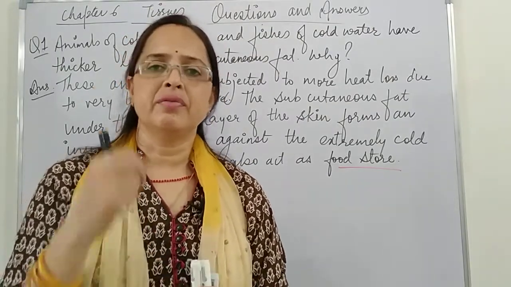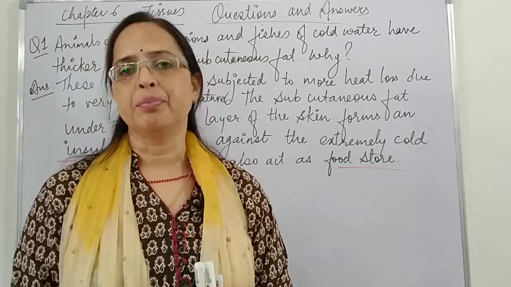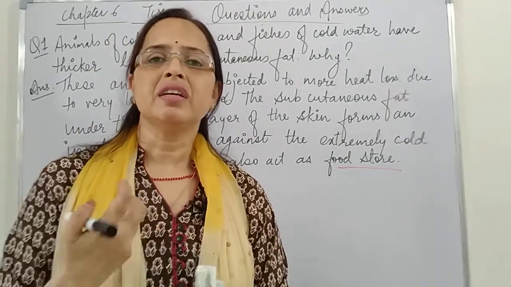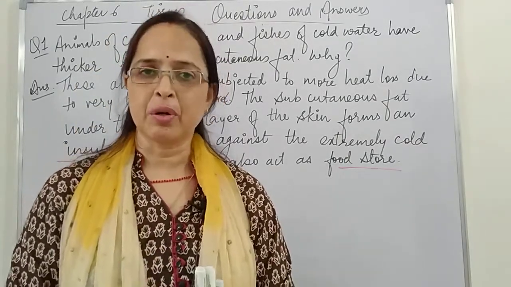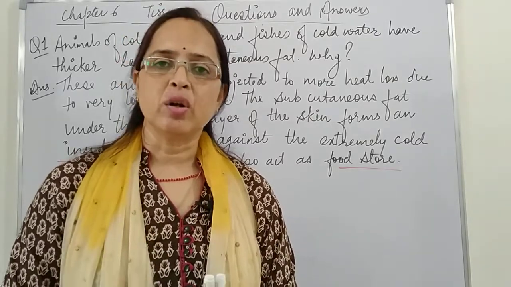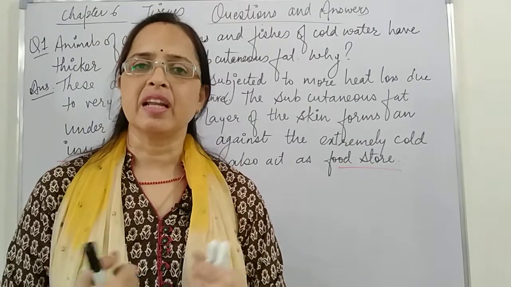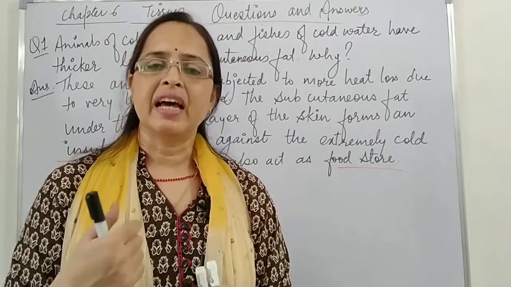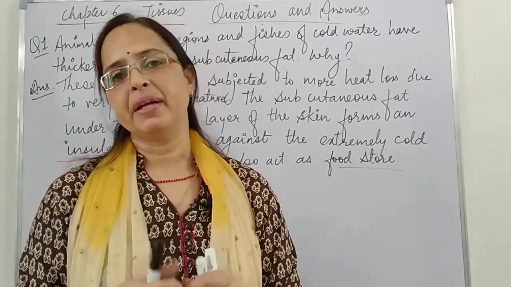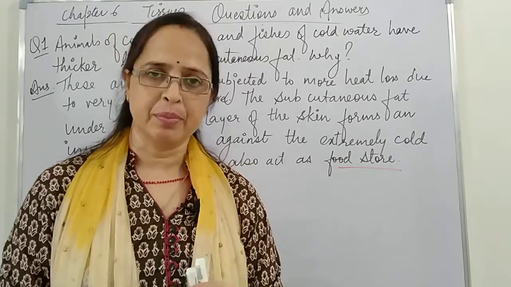When these animals are living in low temperature, their body heat loss is maximum, and the body heat is what keeps the animal body warm. An animal can survive in a better manner at such low temperature.